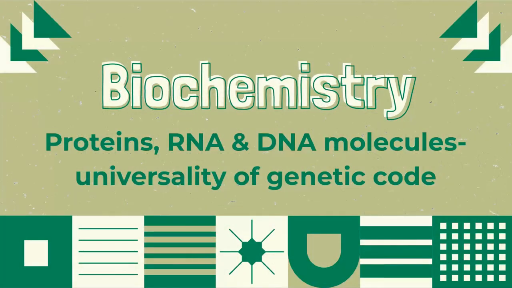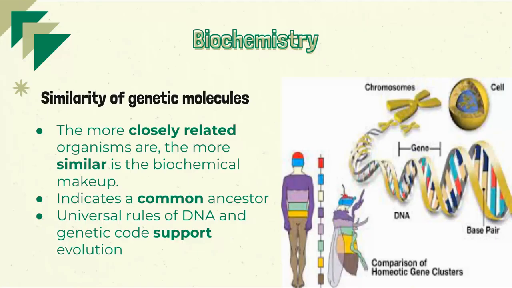The last and final piece of evidence we have for understanding evolution is biochemistry, which takes into account the proteins, RNA, and DNA molecules making up an organism. We learned that DNA is the universal genetic code and that the traits in DNA are passed down, which can cause evolution. Examining evolution through the lens of biochemistry also requires us to look at the similarity of genetic molecules. The more closely related organisms are, the more similar the biochemical makeup, which indicates a common ancestor.